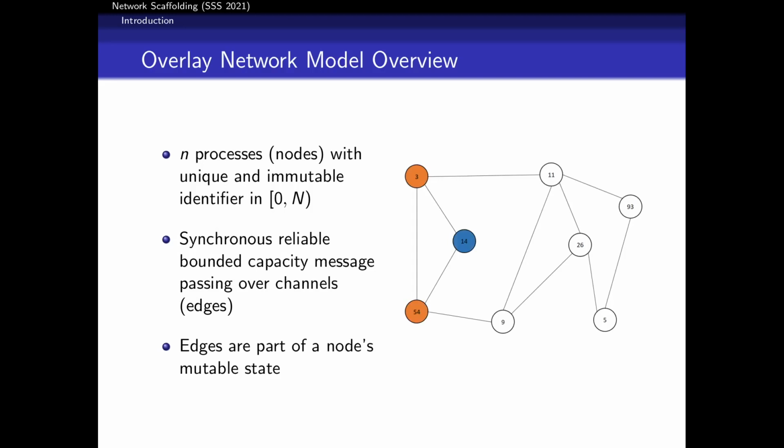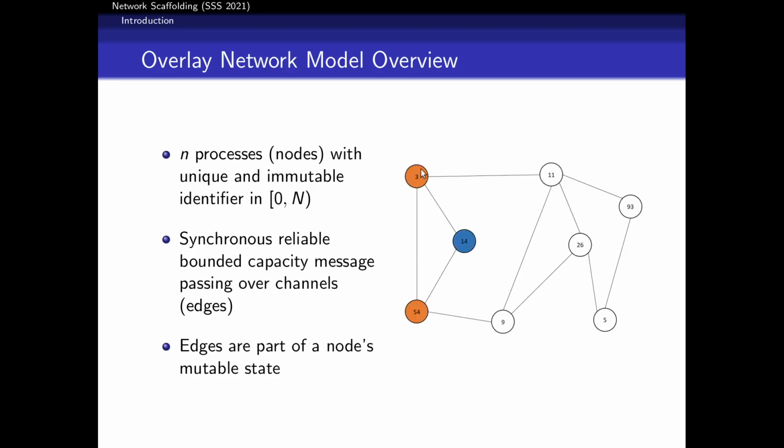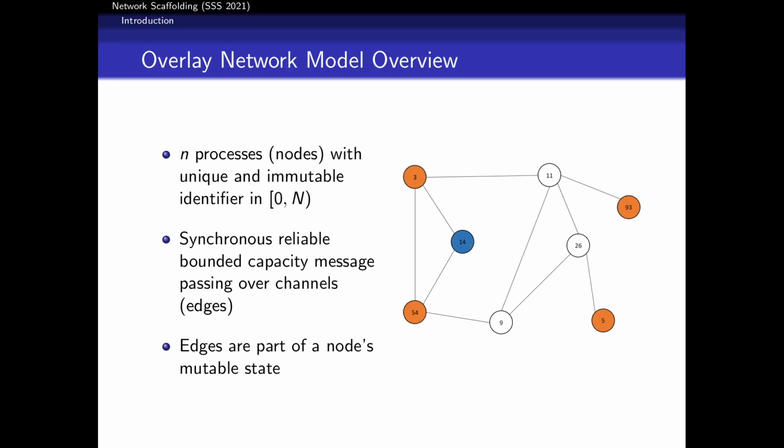The big part with the overlay network model is that edges are now part of a node's mutable state, meaning we can change the topology through program actions. Let's imagine that node 14 here wishes to connect nodes 3 and 54. Node 14 could introduce 3 and 54 and add an edge to the network, because these edges are not physical entities, they're logical entities that are part of my state. Similarly, we could delete edges if 5 and 93 decide that they don't need to be connected anymore. They can remove that part of their state. So again, because edges are mutable, they can be added and deleted.